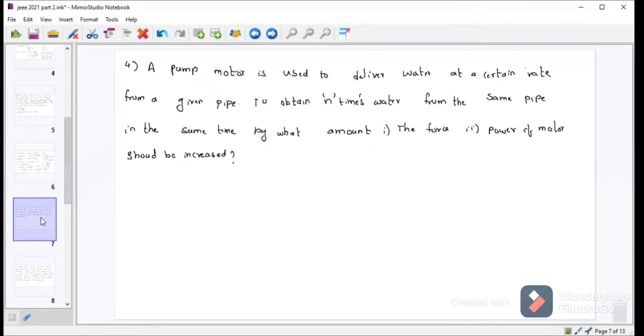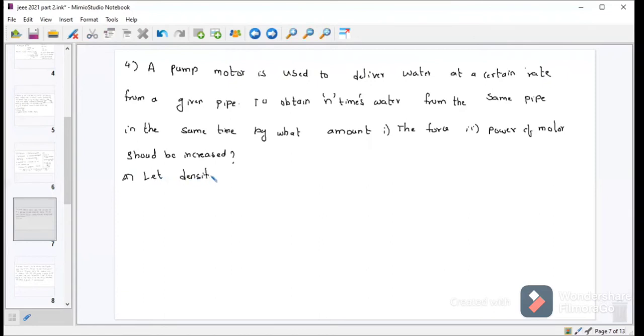A pump motor is used to deliver water at a certain rate from a given pipe. To obtain n times the water from the same pipe in the same time, by what amount should, first, the force, and second, the power of the motor be increased? Simple question.